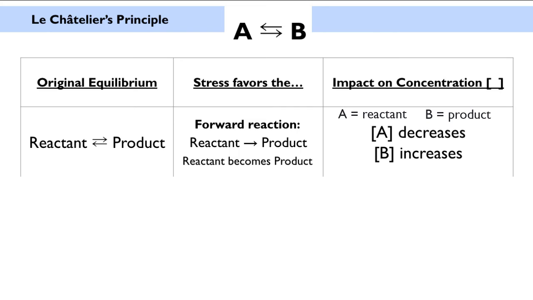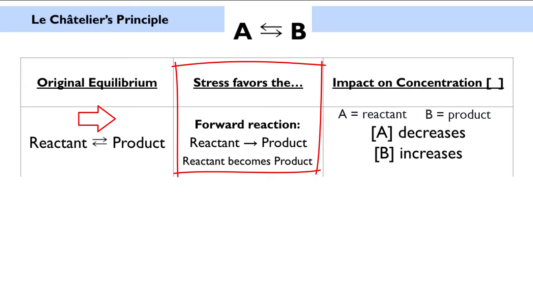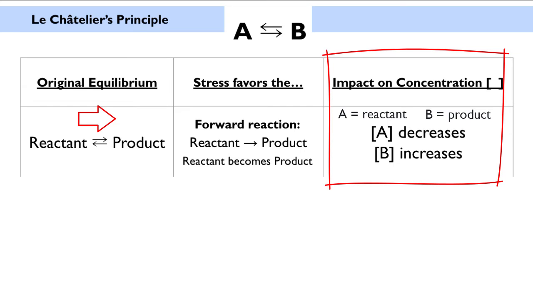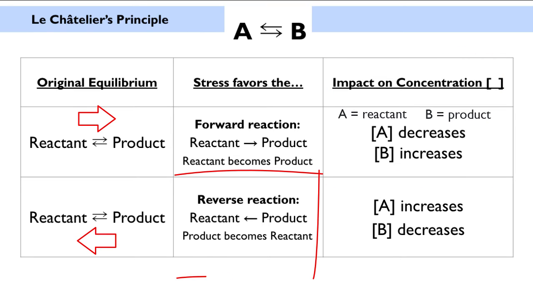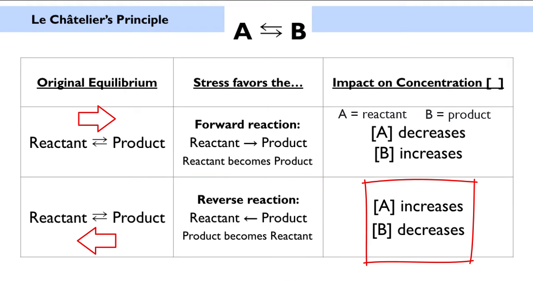Here's a summary table to help you think about the effects of a stress. Remember, those brackets mean concentration. So if the forward reaction is being favored, reactant is becoming product faster, then the concentration of A will decrease while the concentration of B will increase. If the reverse reaction is favored, then product is becoming reactant faster than reactant is becoming product. The concentration of A will increase while the concentration of B will decrease.